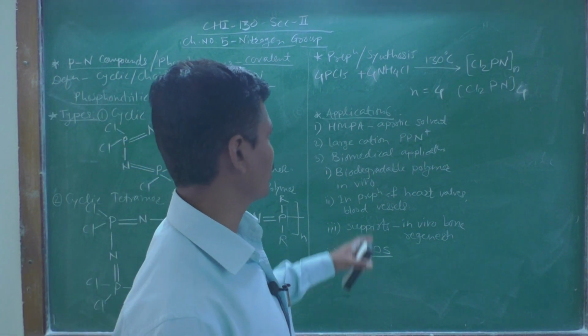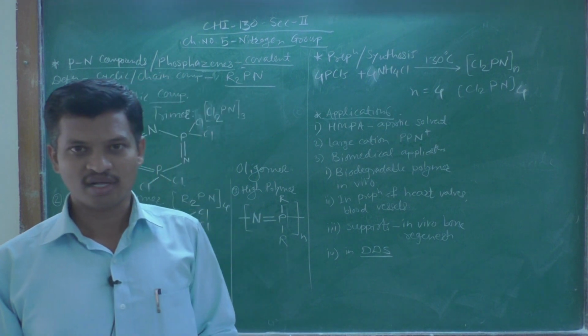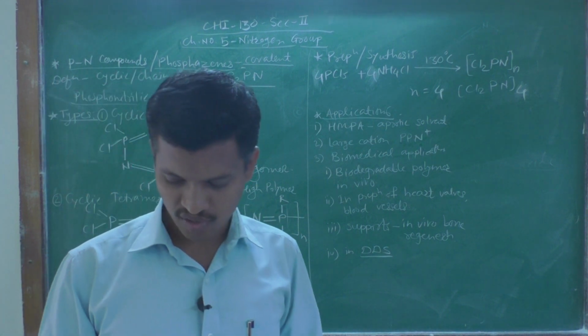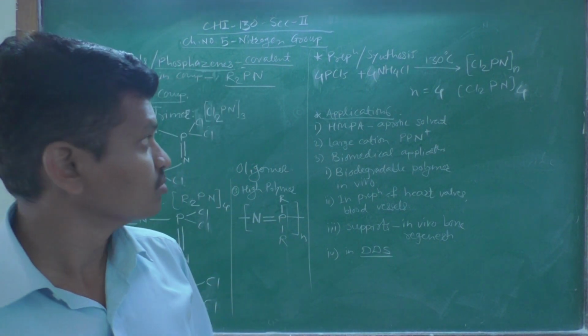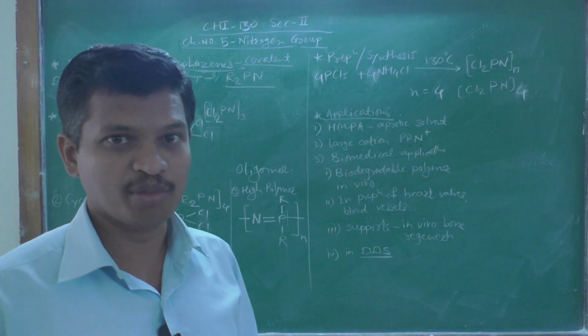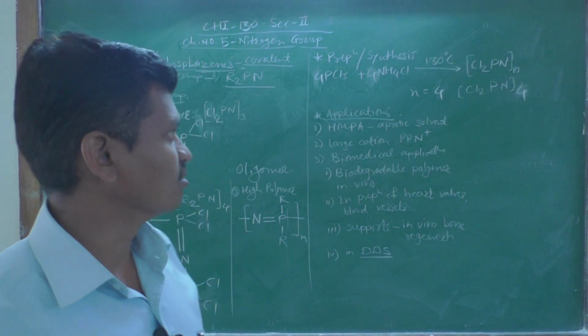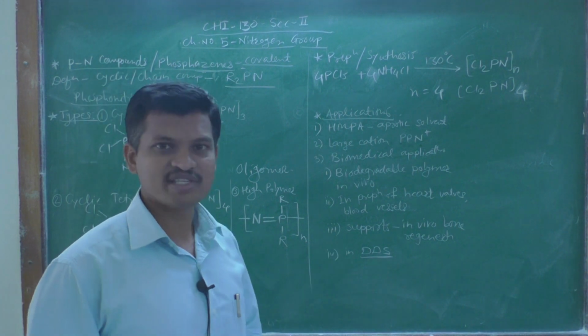So this is a very simple synthesis or preparation of phosphazenes given in your syllabus, very simple to remember.